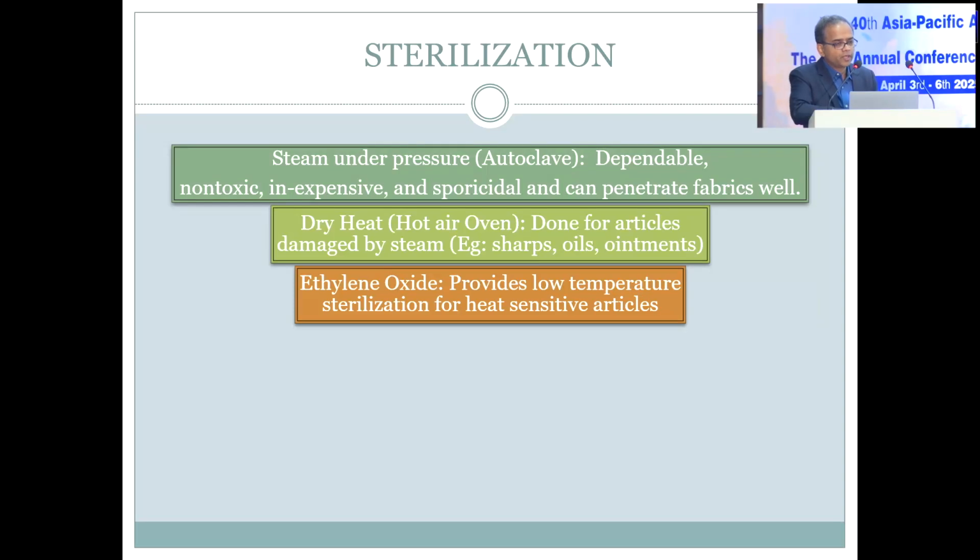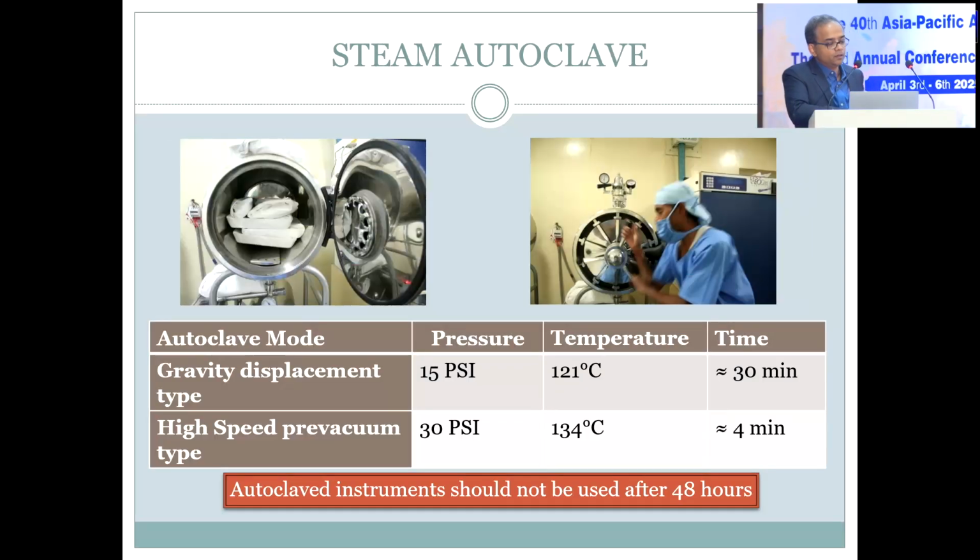Dry heat or hot air oven is done for articles that can be damaged by steam: sharps, oils, ointments, etc. And ethylene oxide provides low temperature sterilization for heat sensitive items, for example IPads and all of them you can do on ethylene oxide. So there are different modes. Basically now we have a lot more machines which have lots of varieties. They have 2 modes, 4 modes and all.